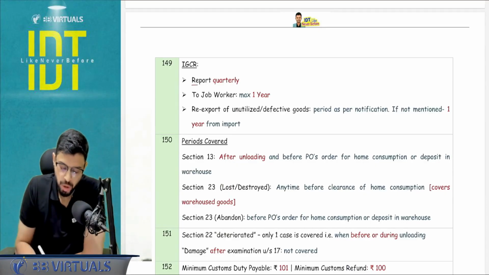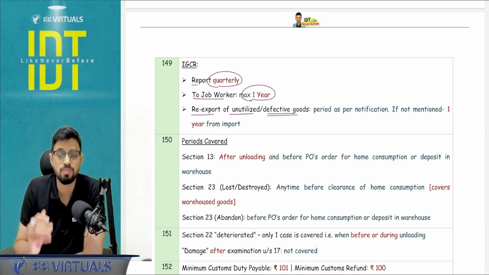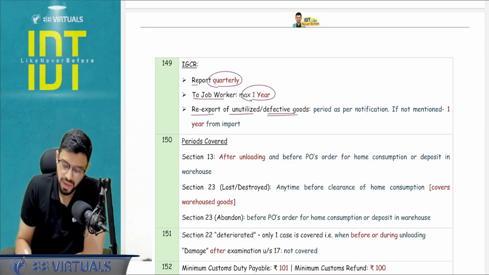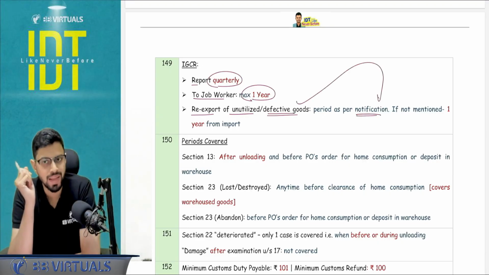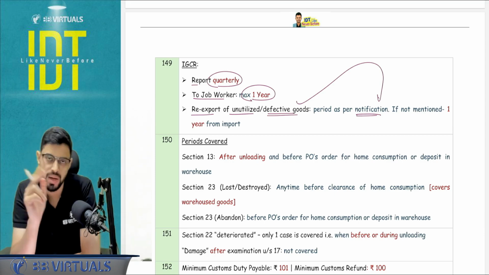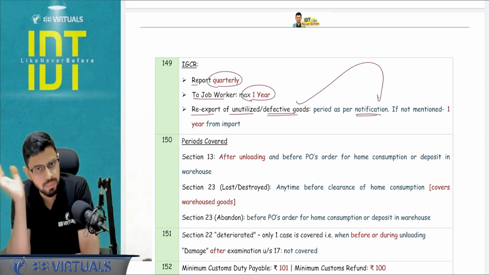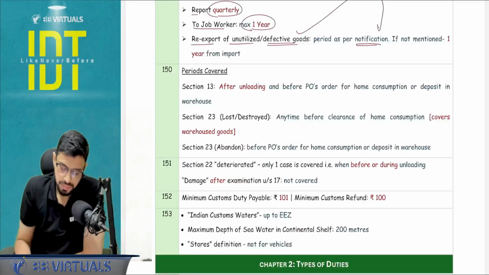So here the report is going to be filed on a quarterly basis, not monthly basis. You can send the goods to the job worker for a maximum of 1 year. And for the re-export of unutilized goods or defective goods, people generally directly write 1 year. No, you don't have to directly write 1 year. First state that the period will be as per the notification that is basically asking us to apply the IGCR rules. If it is not mentioned, then it is 1 year from the import, plus subject to 3 months extension by the commissioner. Okay, periods covered.